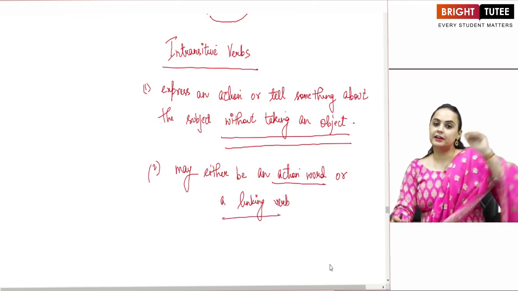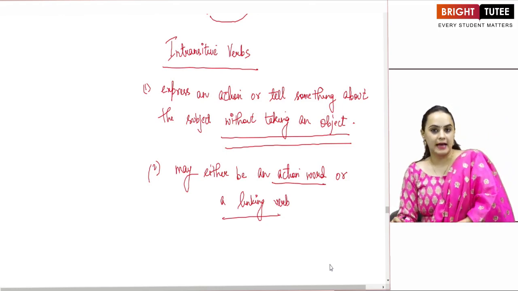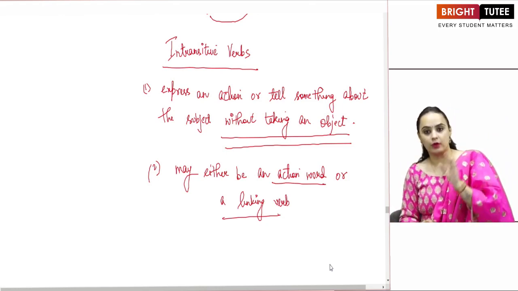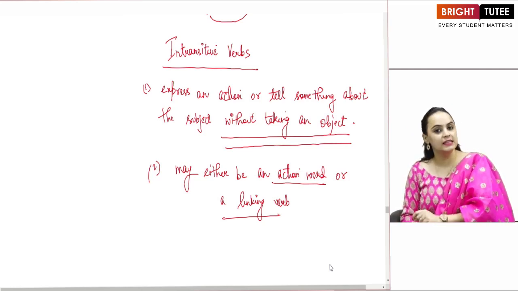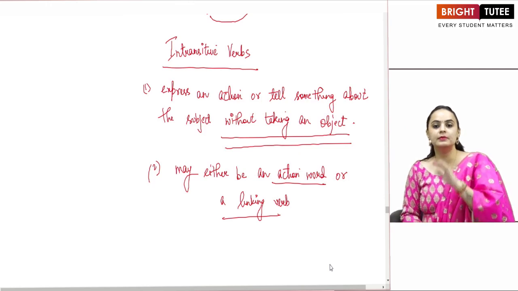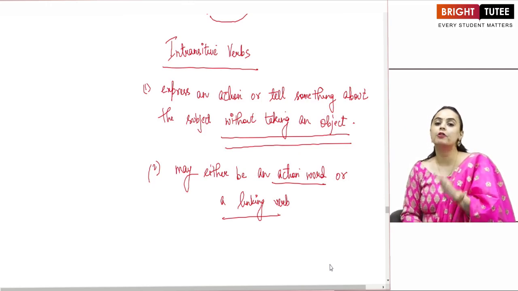So, where transitive verbs can only be action verbs, the intransitive verbs can be both action words as well as the linking words. And the most important difference between them, these verbs will never have a direct object.